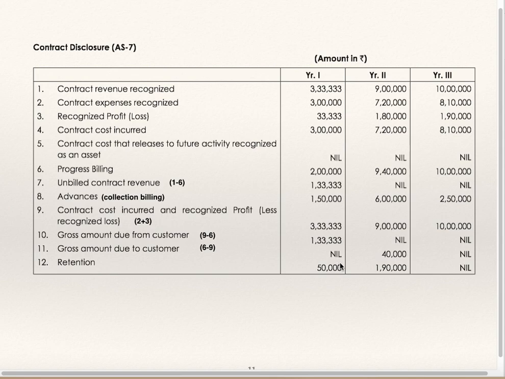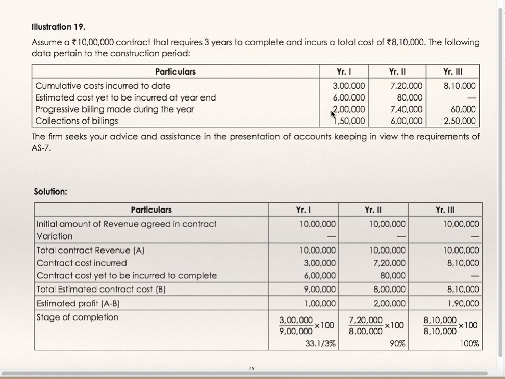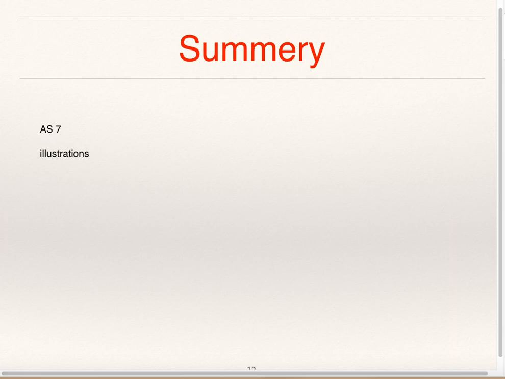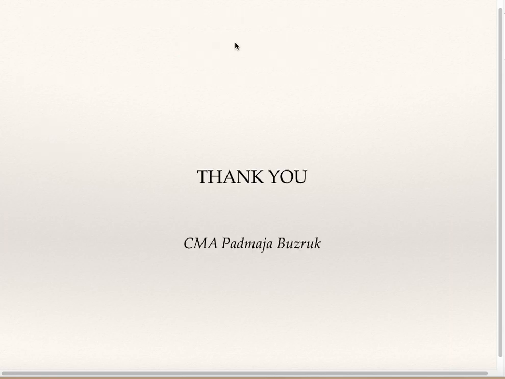Retention money is 50,000 for first year, 1,90,000 for second year, and third year it is nil. Bill amount is 2 lakhs. Collection is 1,50,000, so retention is 50,000. In the second year, 2 lakh plus 7,40,000 is 9,40,000, minus 1,50,000, minus 6 lakhs, is 1,90,000. This is retention. Last year retention is nil. In this particular video, we have seen illustrations covering AS7. Thank you.